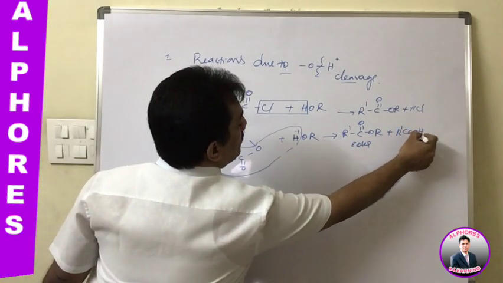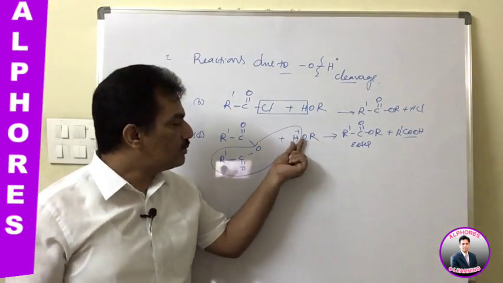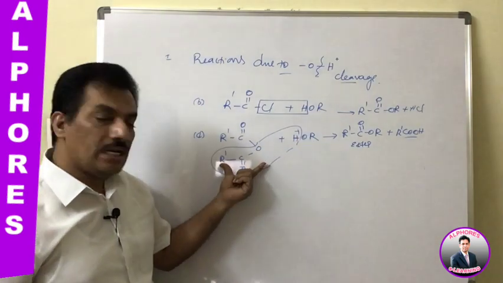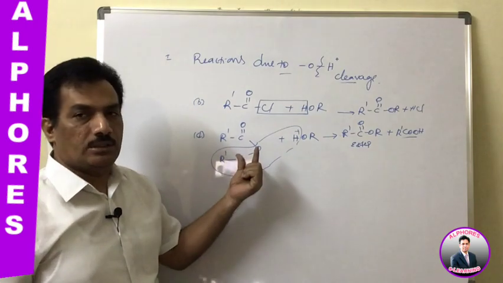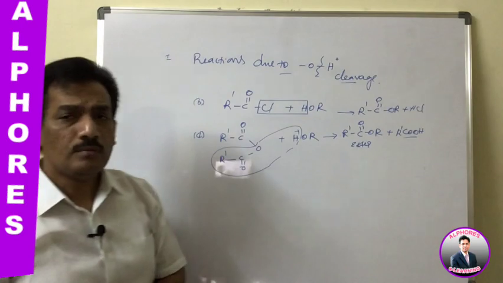If you observe, the byproduct is formed by the combination of H plus from alcohol and the anionic part of the substrate. So these two combinations will provide the byproduct.